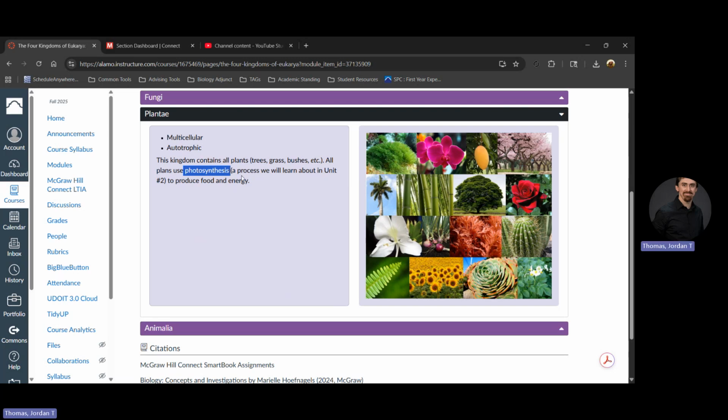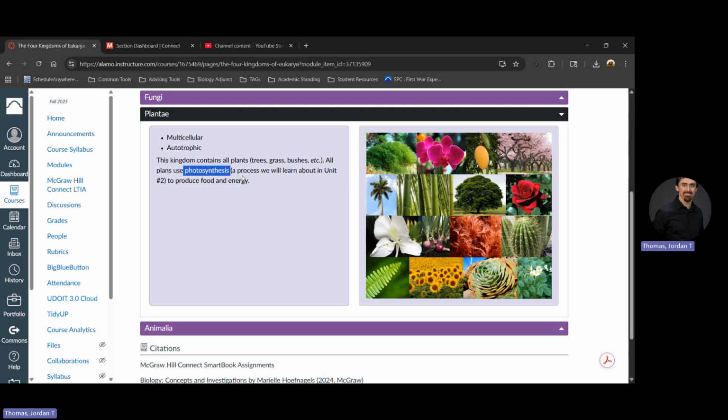Very briefly, we are going to go more in depth with this in Unit 2. Photosynthesis is the process of taking sunlight, taking carbon dioxide, and producing food, producing sugars like glucose. All plants have the ability to go through photosynthesis, produce food and energy. They do not need to eat, they do not need to gather, they can produce their own food.